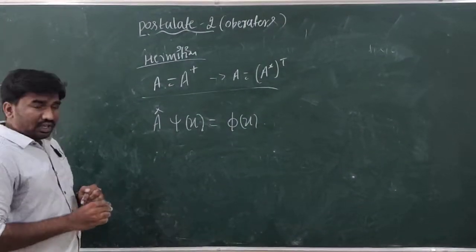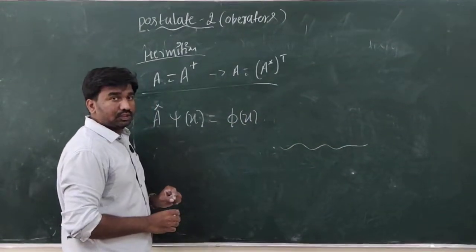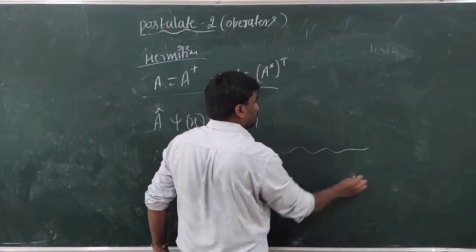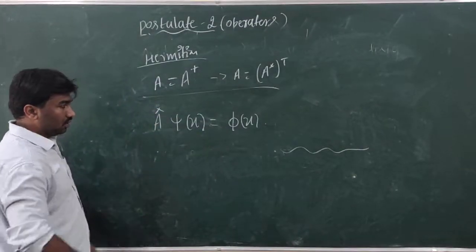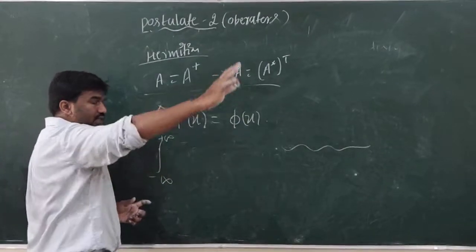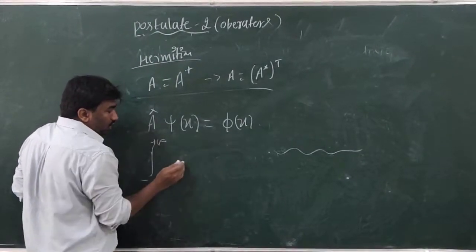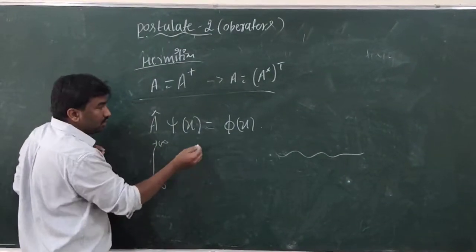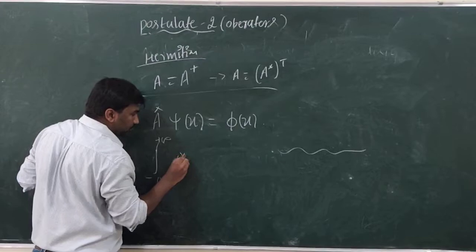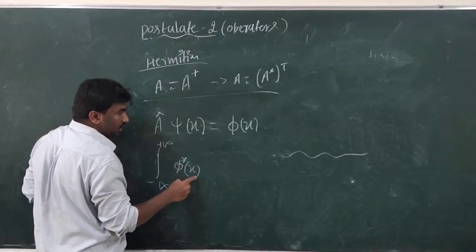If a particle is moving along the x-axis, the complete information of this particle is over all space, minus infinity to plus infinity. Next, the complex conjugate of this phi of x is phi star of x.